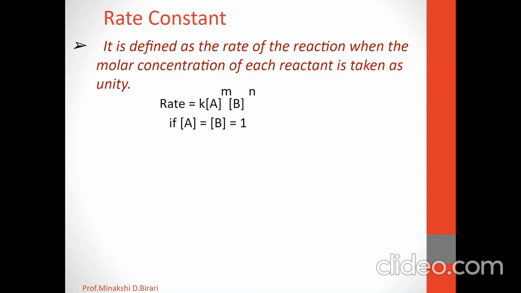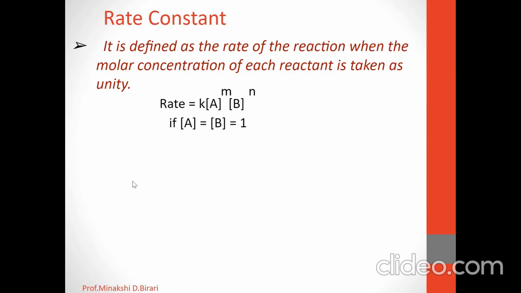So to define the rate constant, the molar concentration of each reactant is taken as unity. Rate is equal to K times the concentration of reactant A raised to m, times the concentration of reactant B raised to n, when the concentration of reactant A and the concentration of reactant B are equal to 1. That means the molar concentration of each reactant is taken as unity.